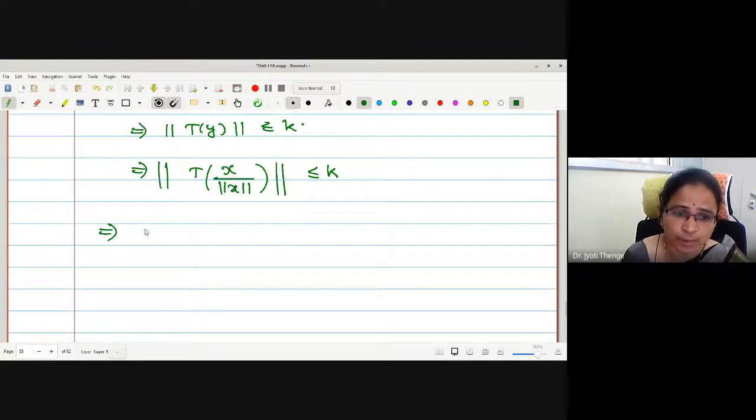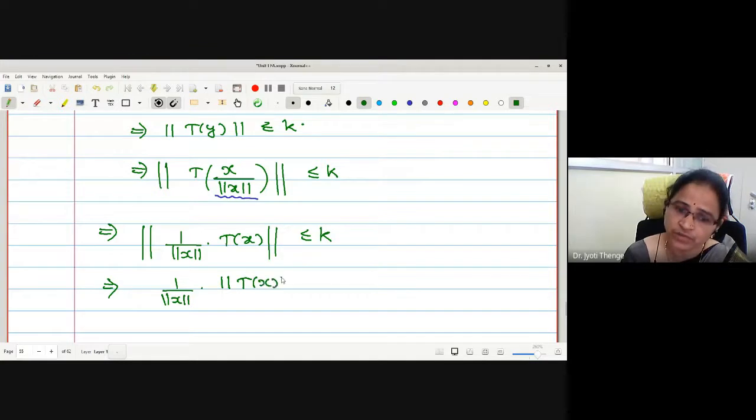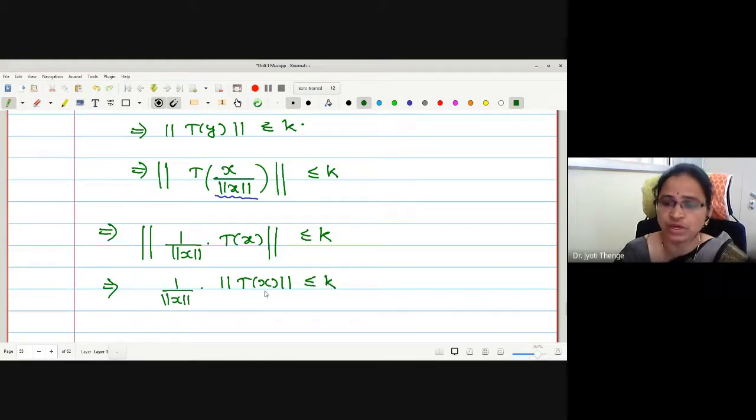This is a scalar, therefore the scalar can be taken out: 1 upon norm x, into T of x. Again this is a scalar taken out of the norm, but no need to write a modulus because norm x is itself a non-negative quantity. So 1 upon norm x taken out, therefore norm of T of x is less than or equal to k.